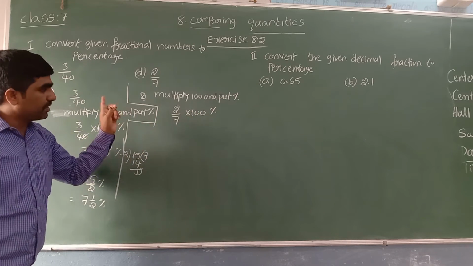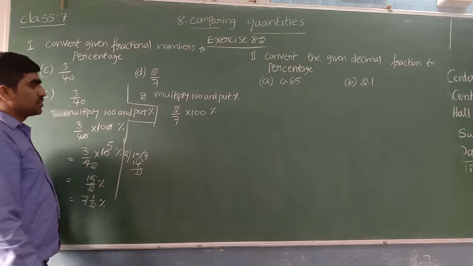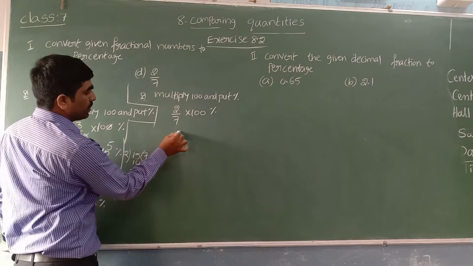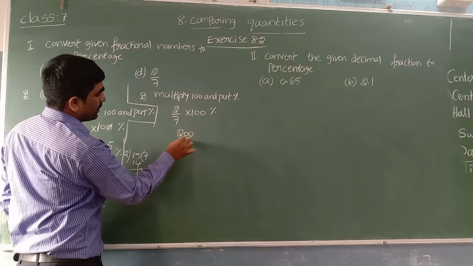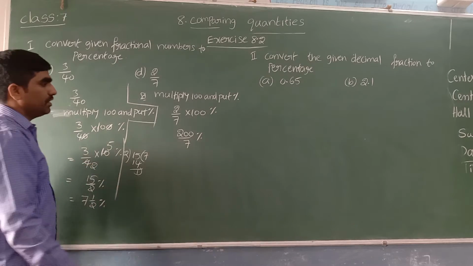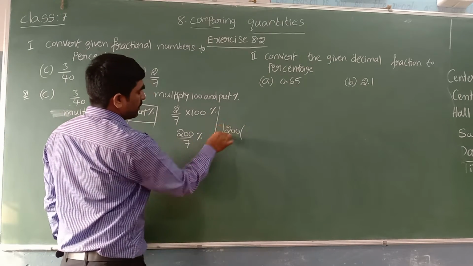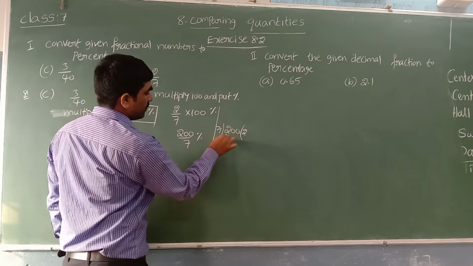700, no common factor other than 1. 2 and 7, no common factor other than 1. So we multiply numerators. 2 into 100, 200. 200 by 7 percentage. If it is improper, try to convert in terms of mixed. 200 divided by 7, 7 2s are 14.